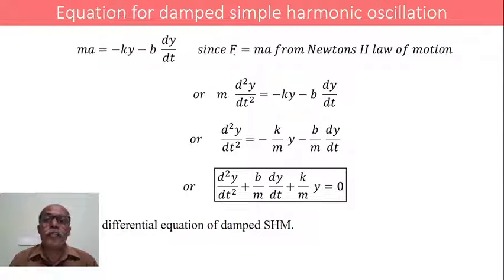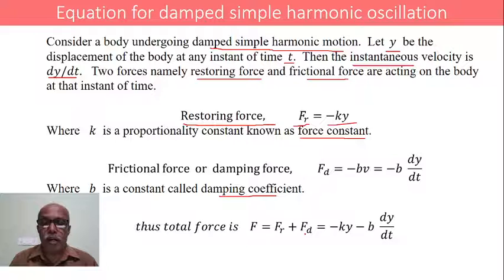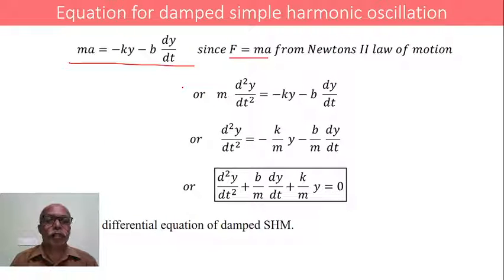We also have F equals ma from Newton's second law of motion. Therefore, total F equals ma, while the right-hand side remains the same. Now rewriting this, we get m into a, where acceleration is d square y by dt square, equal to minus ky minus b into dy by dt.